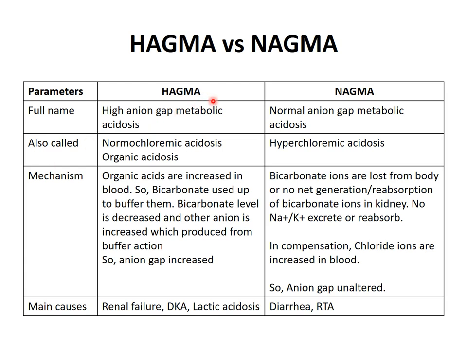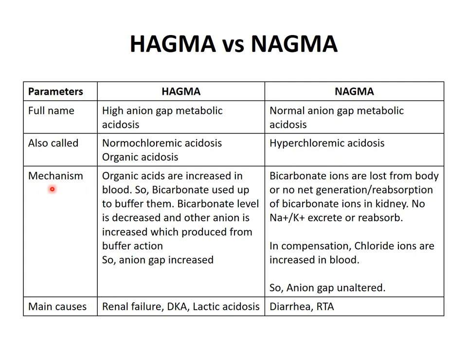High anion gap metabolic acidosis is also known as normochloremic acidosis. Here the chloride level remains normal, but in normal anion gap metabolic acidosis, the chloride level is increased. So you can remember it by the opposite condition. In high anion gap, what is the chloride level? It is normal. But in normal anion gap metabolic acidosis, the chloride level is increased, actually to compensate for the loss of bicarbonate.